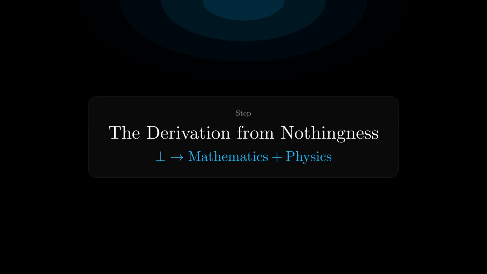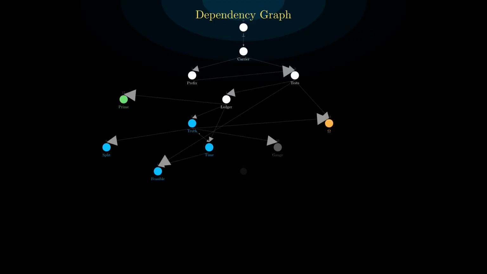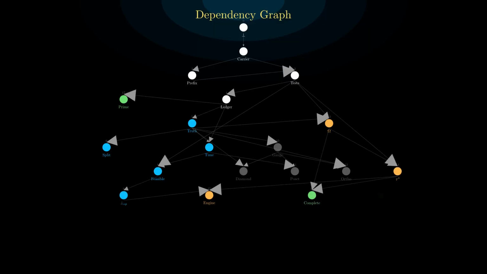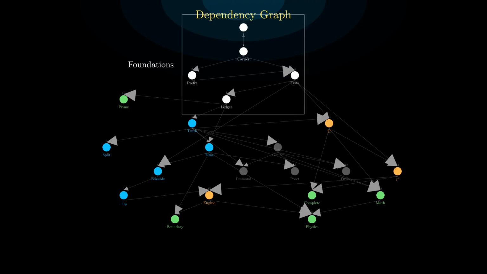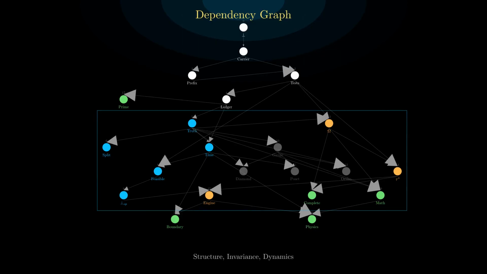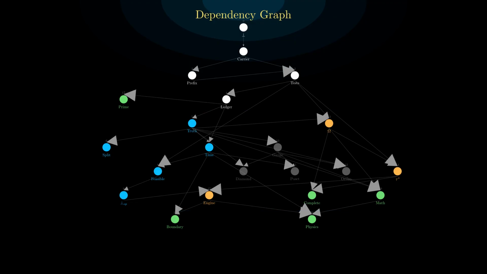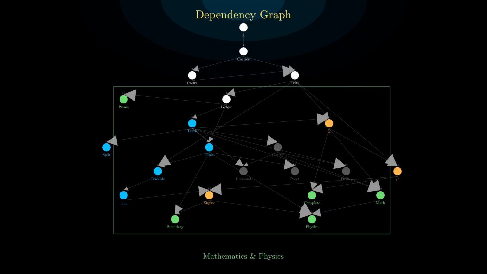Before we begin, let me show you the map of where we're going. What you're looking at is a dependency graph. Every node is a step in a derivation. Every arrow says, this step requires that one. The white nodes at the top are foundations. The colored nodes below build structure, invariance, dynamics, and finally at the very bottom, mathematics and physics themselves.